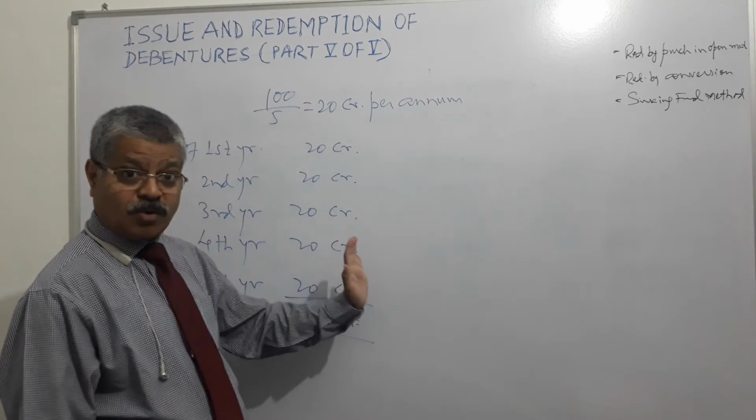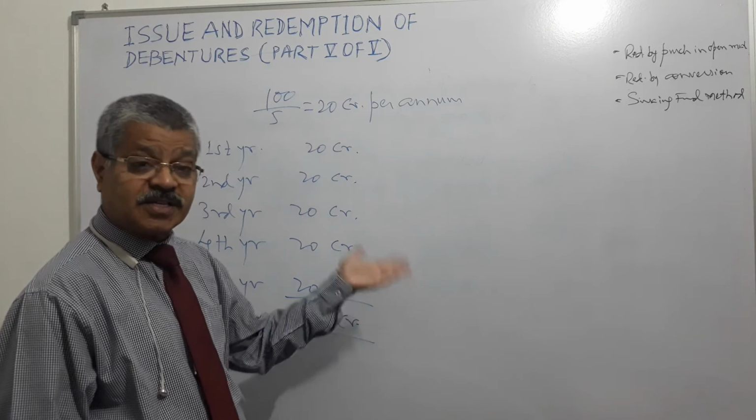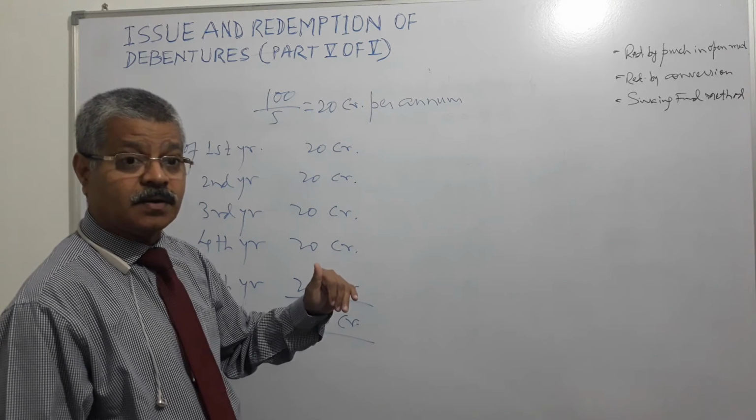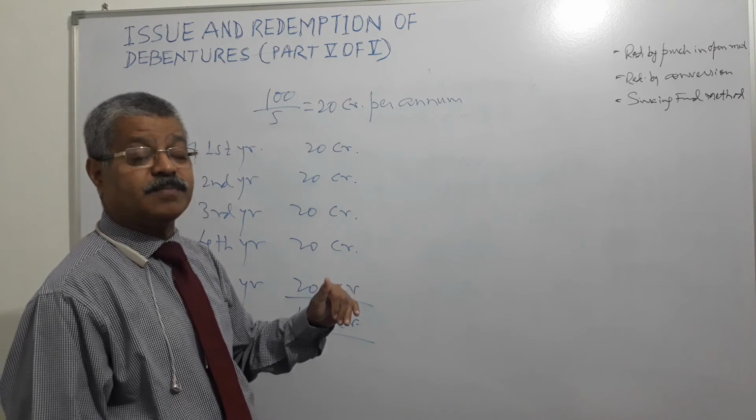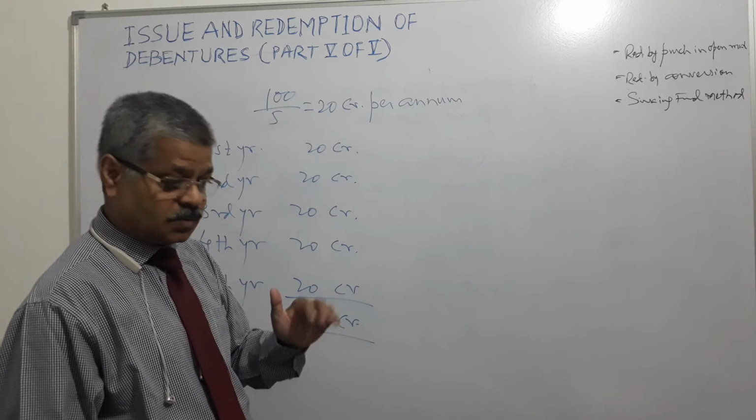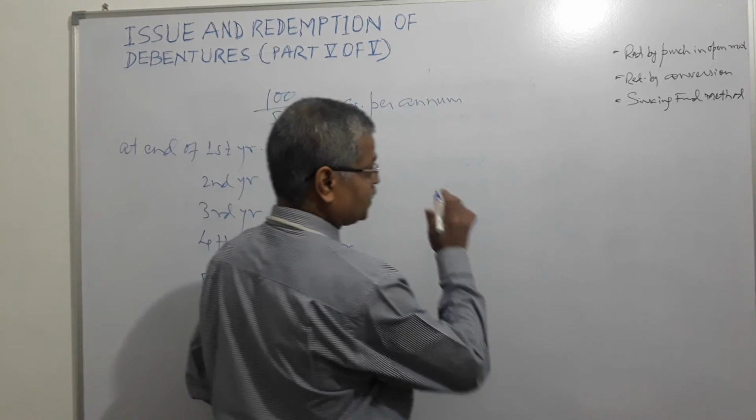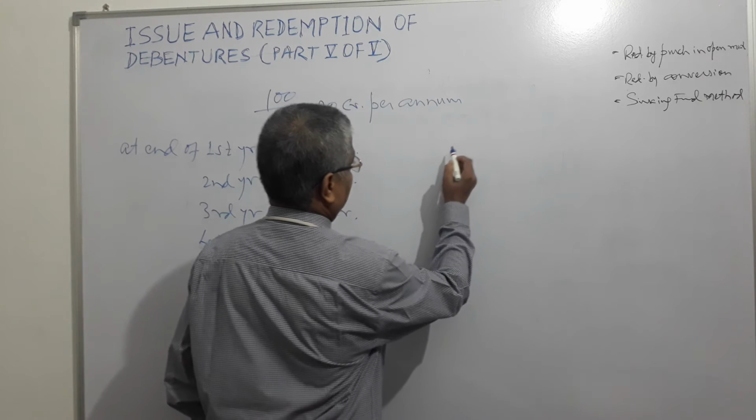So if there is a profit, that profit is transferred to the debenture redemption fund account.